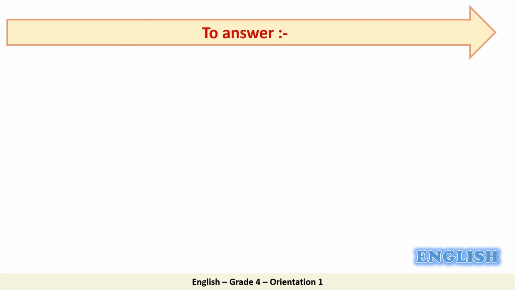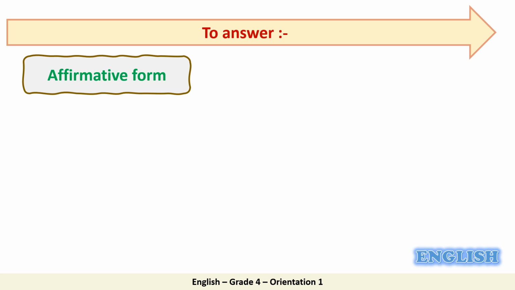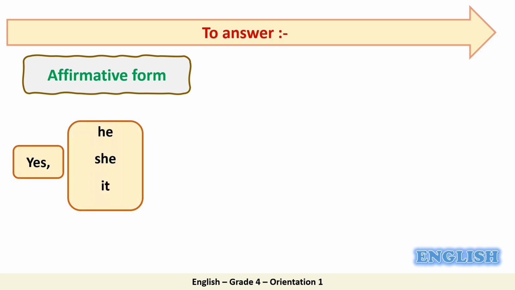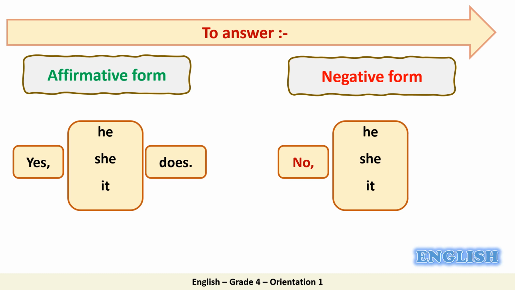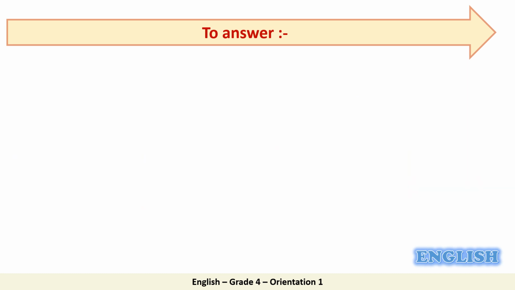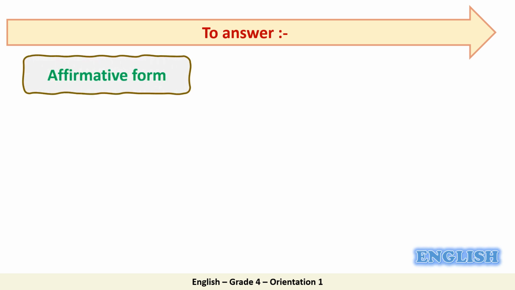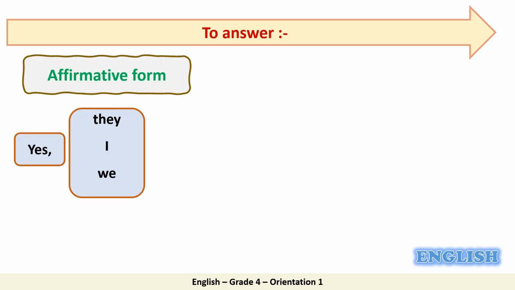To answer do and does questions, we can use the affirmative form: yes, he, she, or it does. Or the negative form: no, he, she, or it doesn't. Also, we can say the affirmative form: yes, they, I, we do.